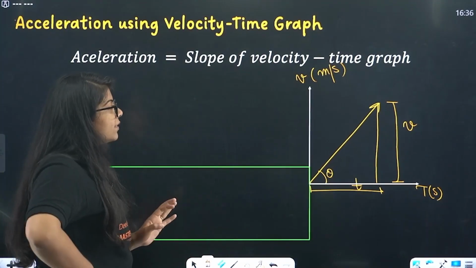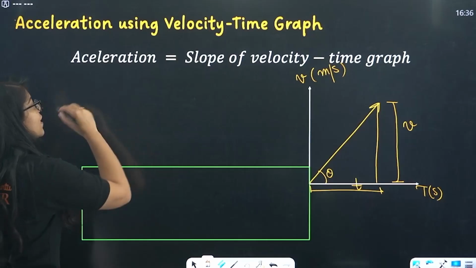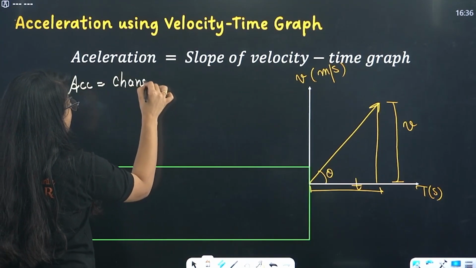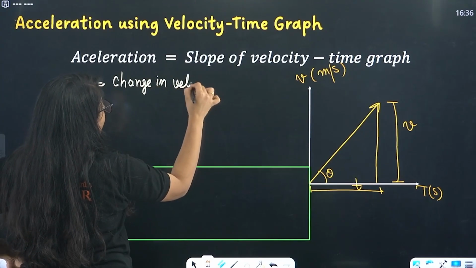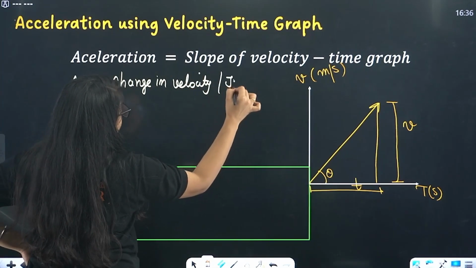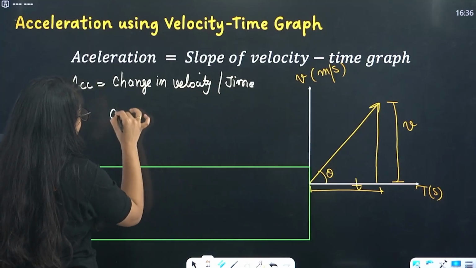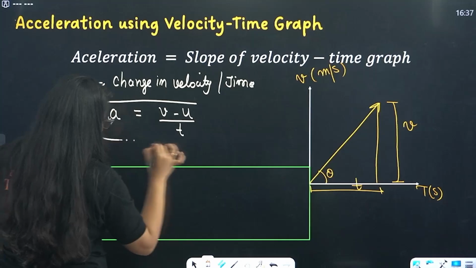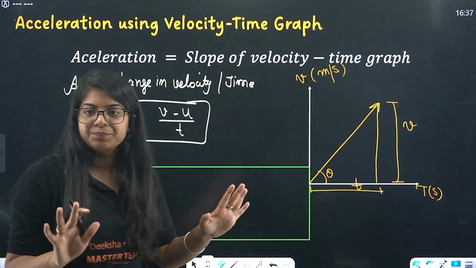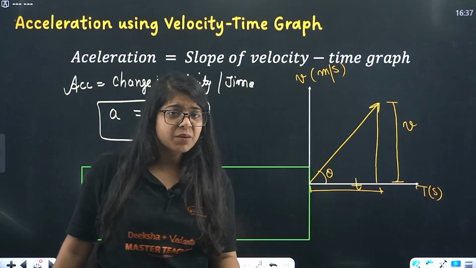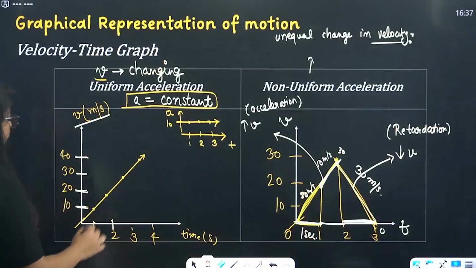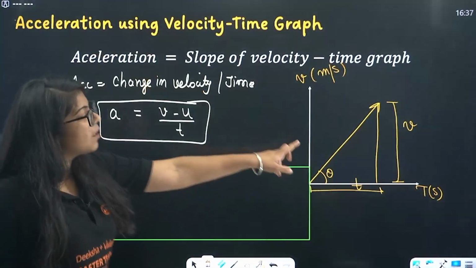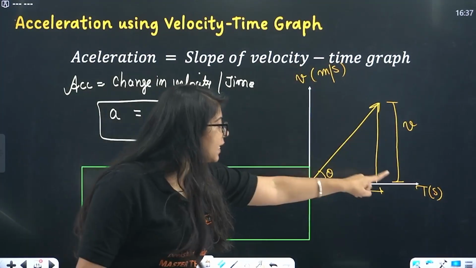Okay, now beta, look at this very carefully. First, tell me the formula of acceleration. Ma'am, acceleration is simply change in velocity per unit time. Okay, that is true. So I can write acceleration equals to v minus u upon t. Correct. Now beta, remember the VT graph. For uniform acceleration, this graph is increasing, right? So I've made exactly the same VT graph here.